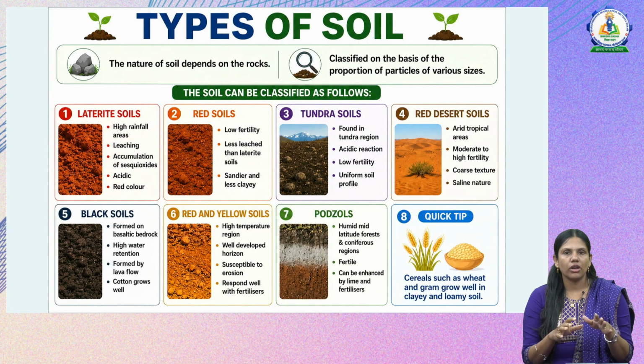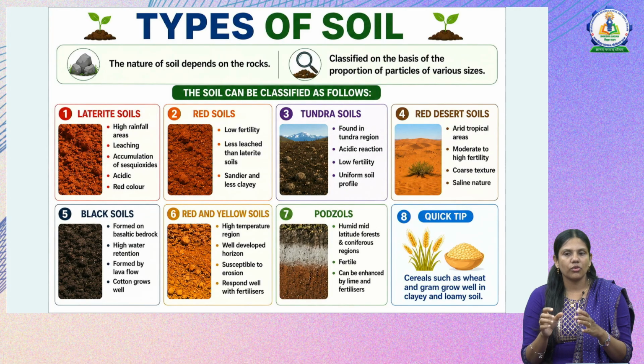Next we have black soil. It is formed from basaltic bedrock. It has high water retention, is formed by lava flow, and mostly cotton is grown in black soil. Next, red and yellow soil. It is mostly seen in high temperature regions. It has a well developed horizon, is susceptible to erosion, and responds well to fertilizers. Then next we have podzols, found in humid mid latitude forest and coniferous regions. It is more fertile, and it can be enhanced by lime and fertilizers.